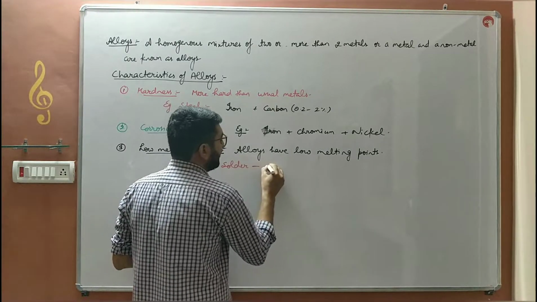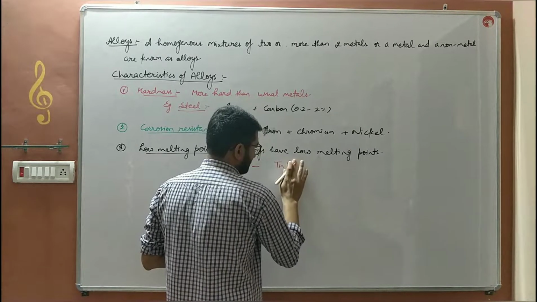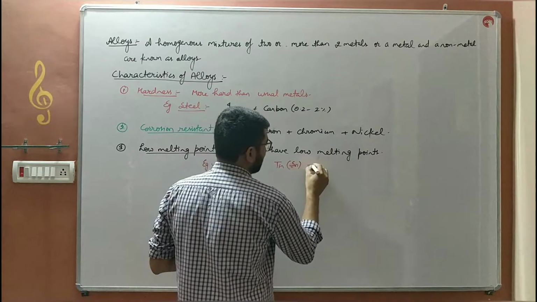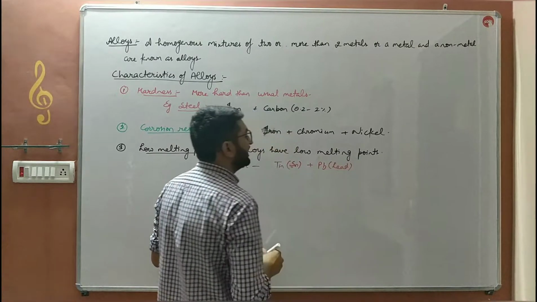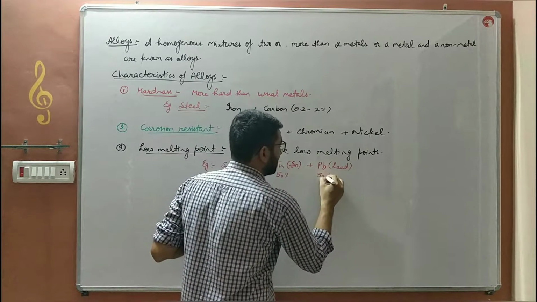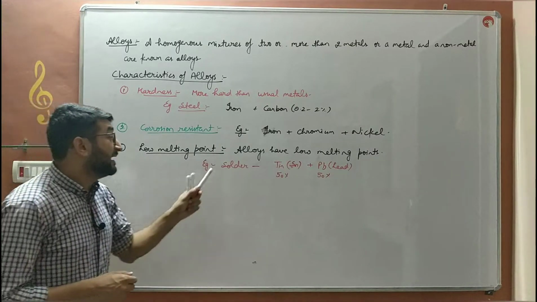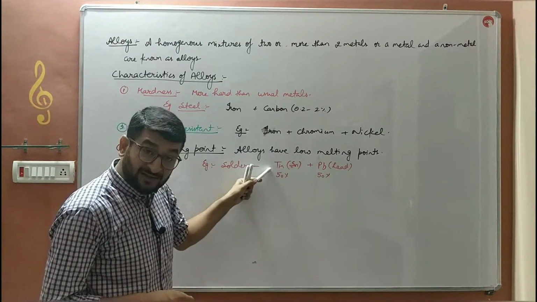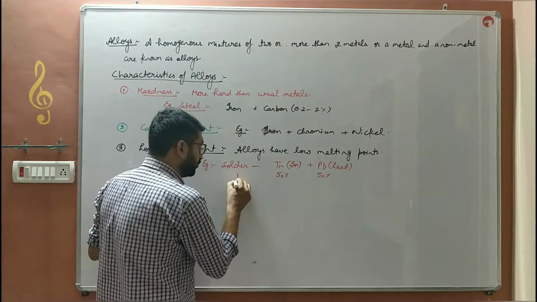Solder is an alloy of tin, the symbol of tin is Sn, and lead, the symbol of lead is Pb. 50% tin and 50% lead is mixed to form an alloy that is known as solder. Its melting point is less than tin as well as less than lead, and this solder is used